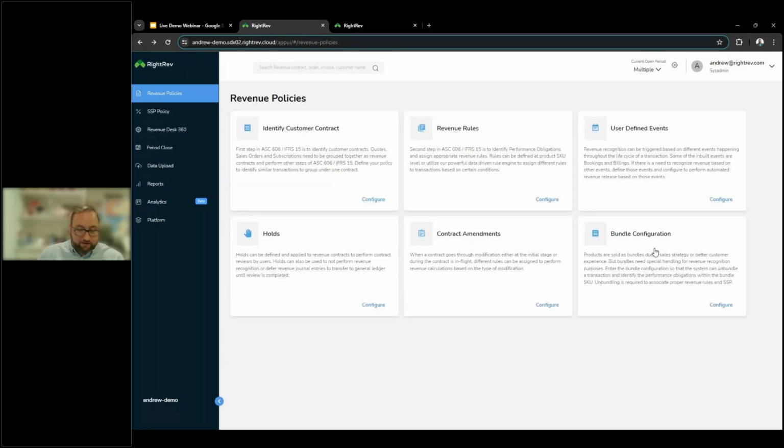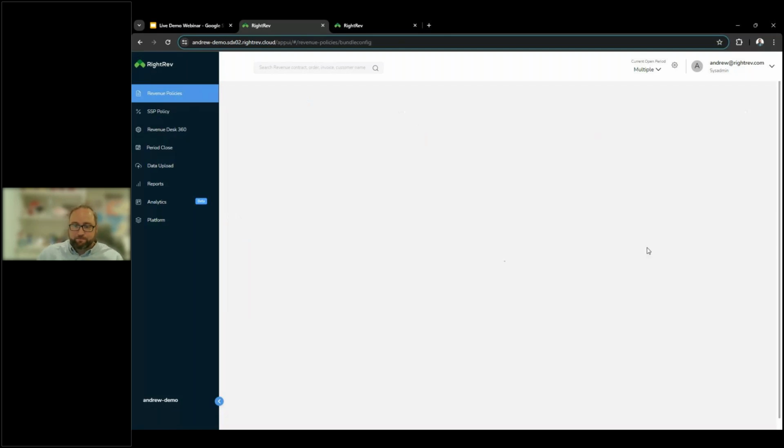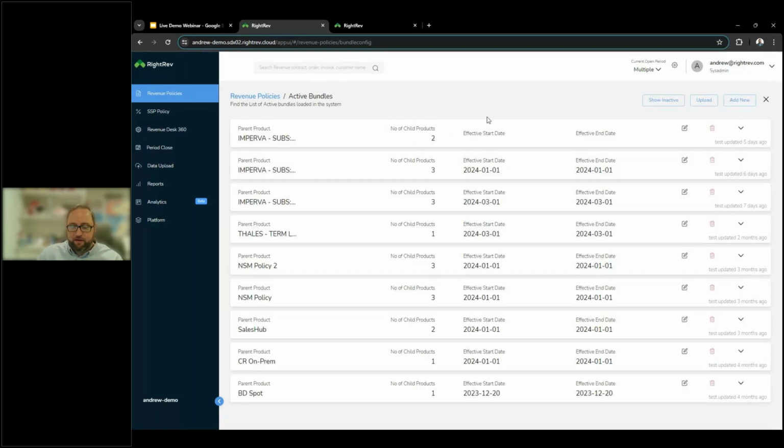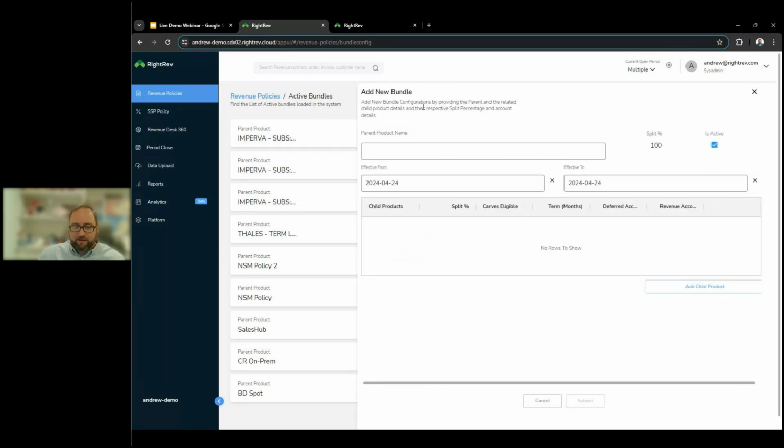And then lastly is the idea of bundle configuration. Initially, I had said that all of our products on our revenue contract is a one-to-one relationship to your order. That's not necessarily true if there is a bundle configuration necessary. And so in this case, you would set up a parent product. You would determine the children products that we want to allocate a portion of that revenue to.